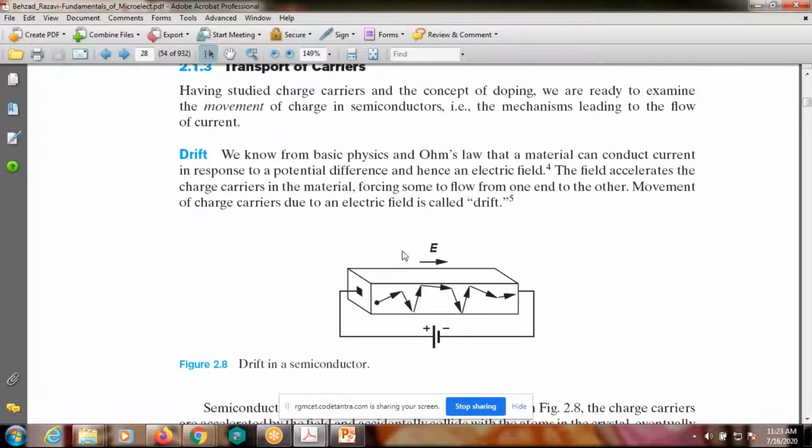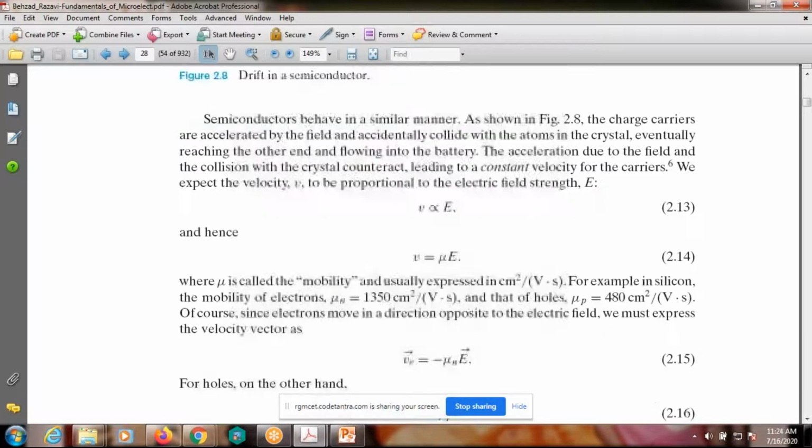Right. Now the field accelerates the charge carriers in the material, forcing some to flow from one end to the other end. Movement of charge carriers due to an electric field is called drift. Right. So this is the important definition. What is the definition here? The definition is: movement of charge carriers due to an electric field is called drift current. Okay. Again, in more detail, what is equation 5 here? Observe here.